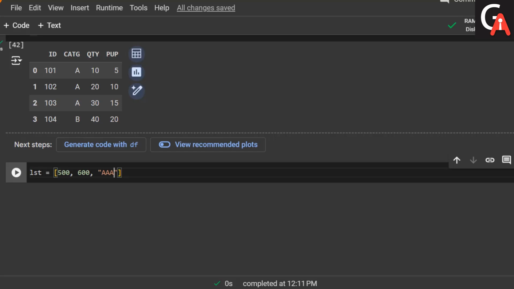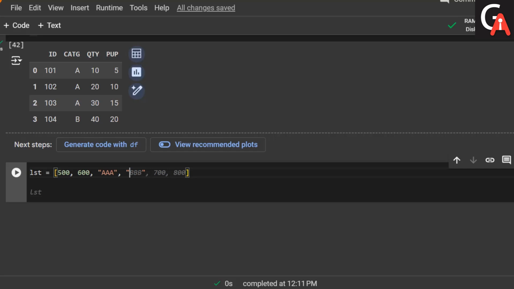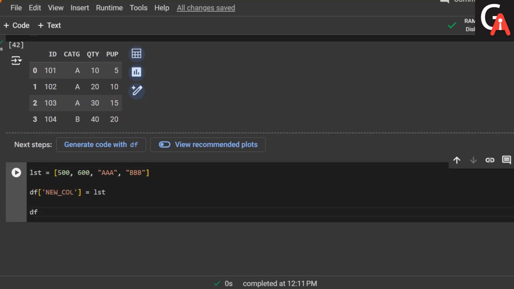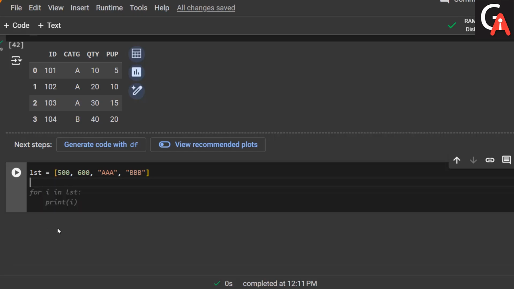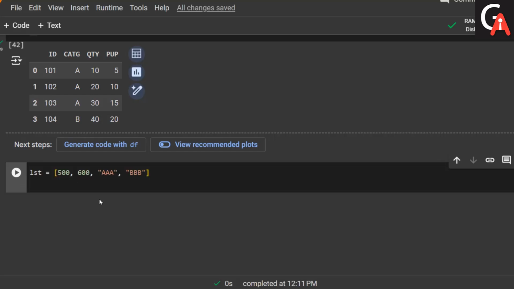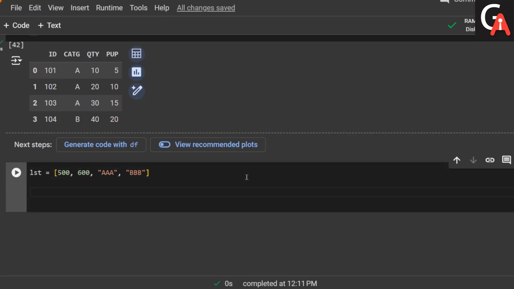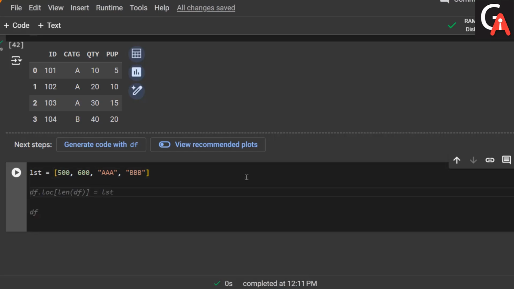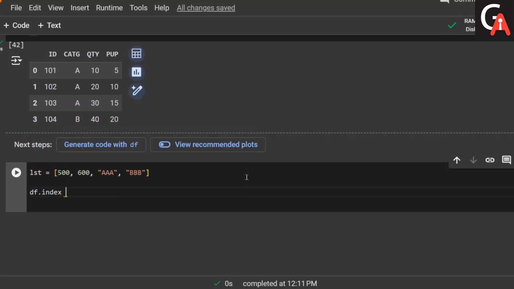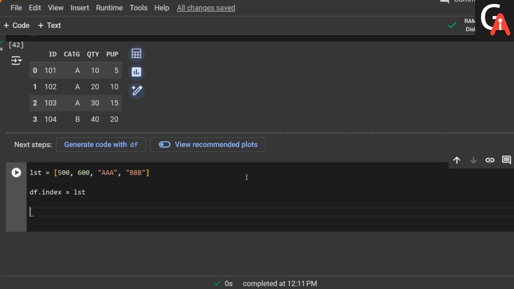Let's take AAA, and also BBB. I don't want to add a new column here. There are 1, 2, 3, 4 values, and I have given 1, 2, 3, 4 index values. I just want to add this index to my data frame. So df.index is equal to the list, and print the df.